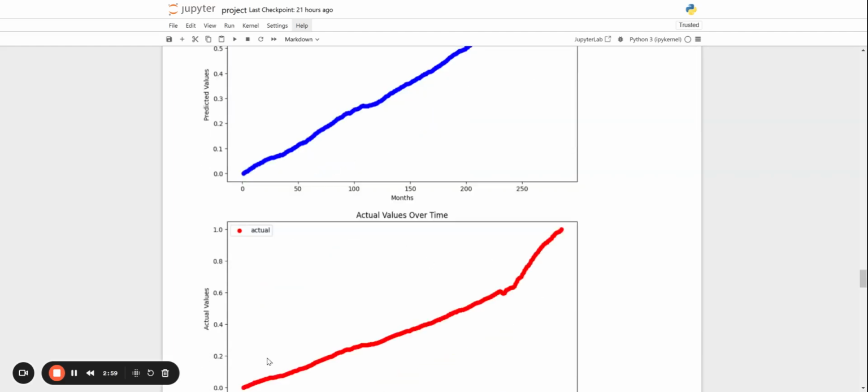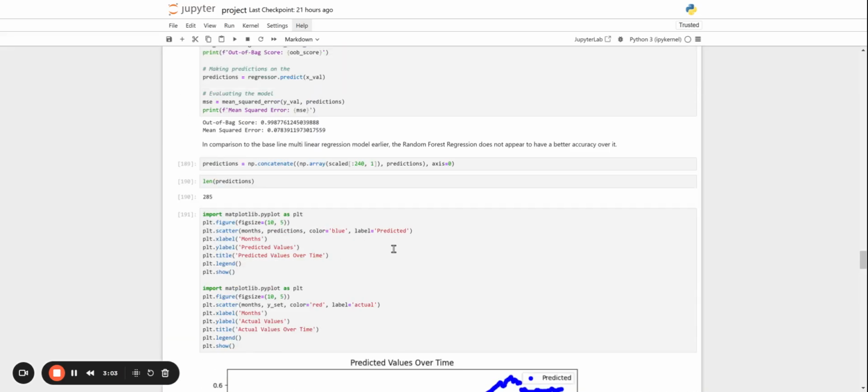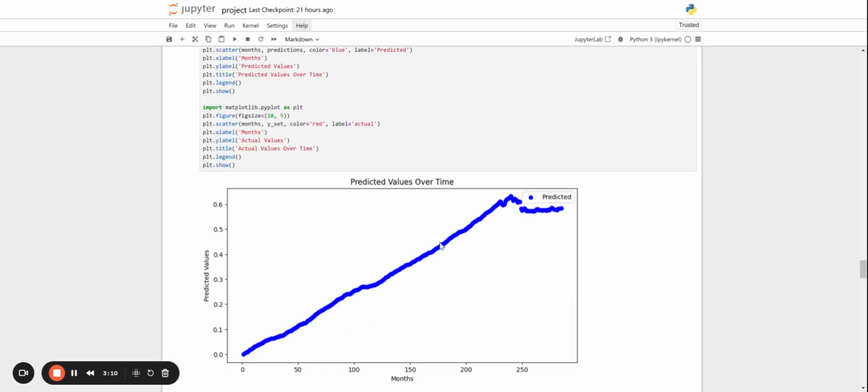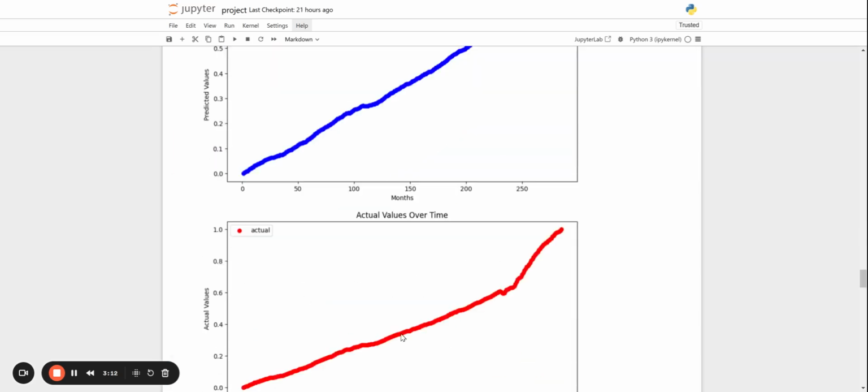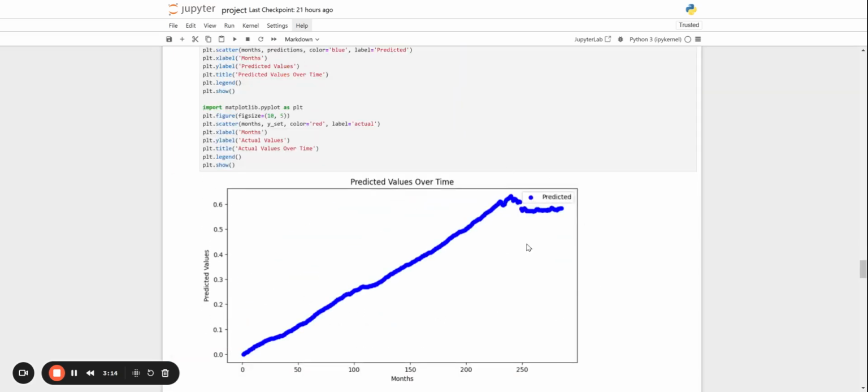Although it looks like it might be getting the trend at first, if you take a look at this section, that section, basically we concatenated our predictions with the original, so it should be expected for them to be the same. What we really want to focus on is this section and that section.